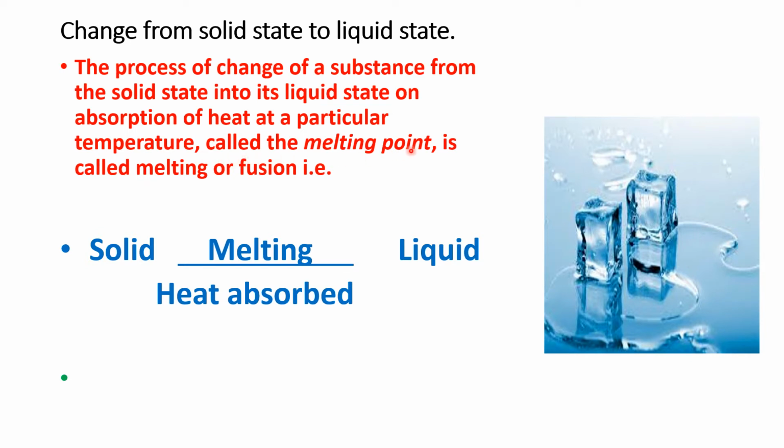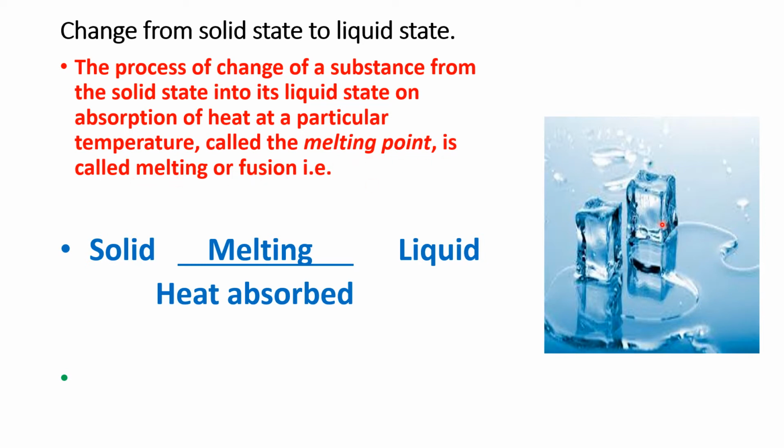It is called the melting point. Like for ice, the melting point is 0 degree Celsius. So when you heat ice to above 0 degree, then the whole of the ice will change to liquid. So this temperature at which melting takes place is called melting point, and this process is called melting or fusion.